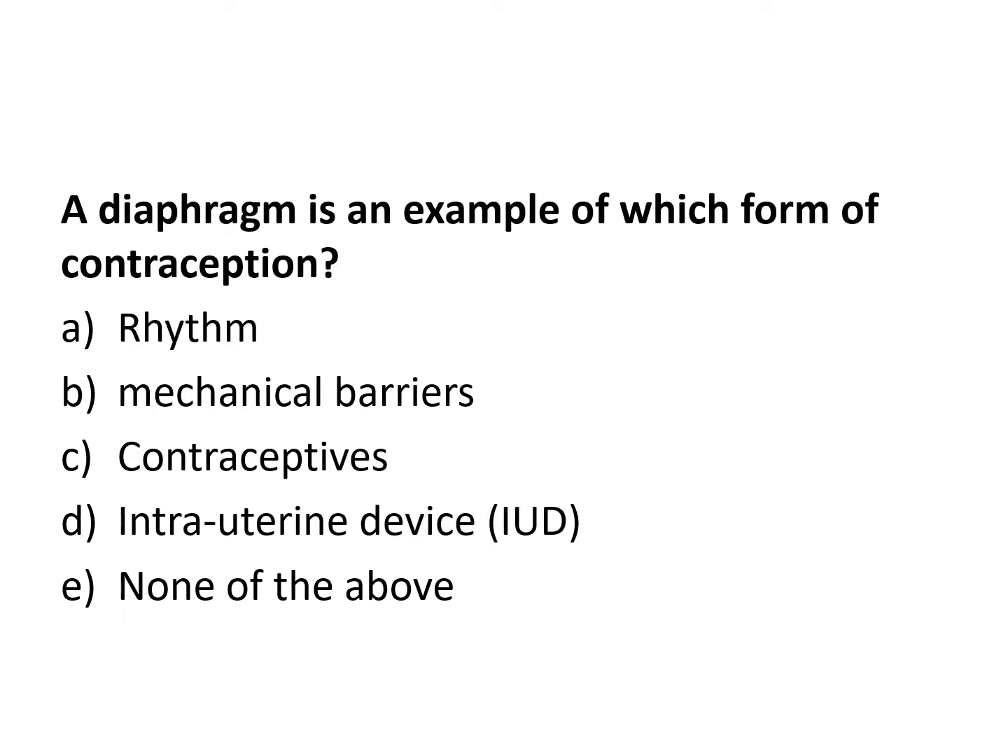A diaphragm is an example of which form of contraception? So we're not talking about the breathing muscle here. We're talking about contraception. What does the diaphragm do? Is it the rhythm method? Is it a barrier? Oral contraceptive? Is it an intrauterine device or none of the above? None of the above? Everyone agrees? No, we had none of the above for the last few times. Got you in that rhythm, right? So all it does is cover the cervix to prevent sperm from entering the uterus. So it would be a barrier device.